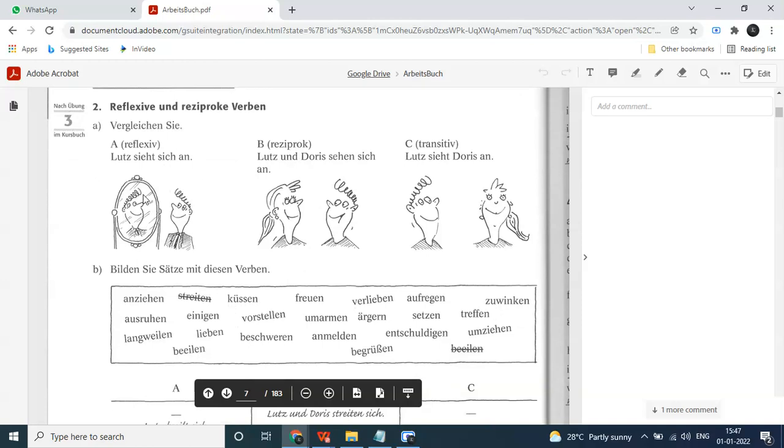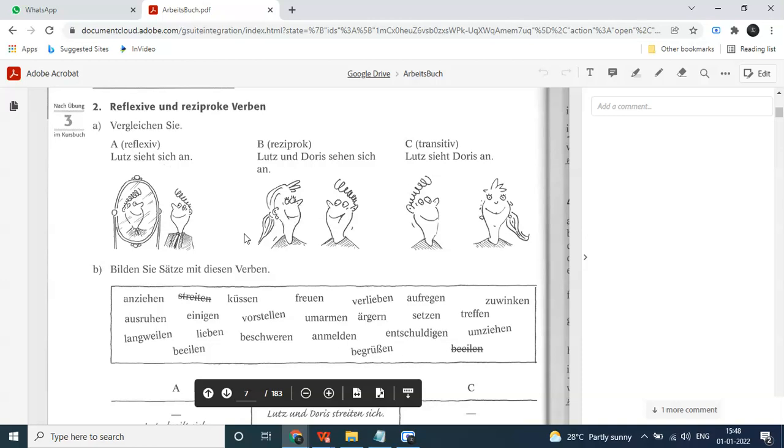This picture has to be kept in mind. Seeing in the mirror is reflexive. Both of them want to meet each other is reciprocal. These verbs are not usually mentioned in the dictionary this way. And when it is one-sided, then we cannot use the reflexive pronoun. For example, can I kiss myself? I can kiss myself, no problem. They want to kiss each other, so we can use it in both cases.